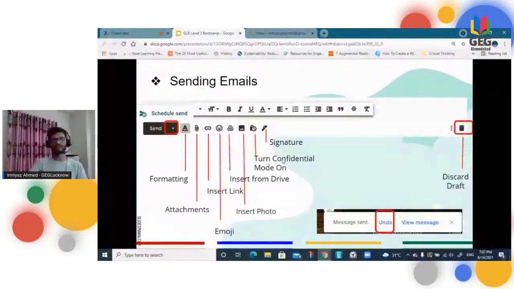So if you want to send an email to someone that should be confidential but time limited, suppose you are sending some deadlines to someone, where the deadline is 1 week and you set it to 1 week, then after 1 week it will automatically be omitted from the inbox, right? And the last but not least is the signature.